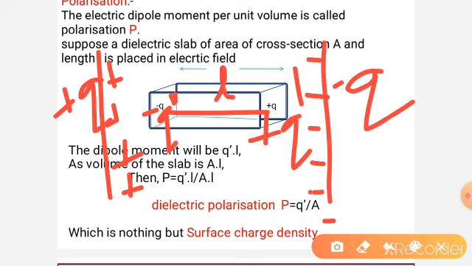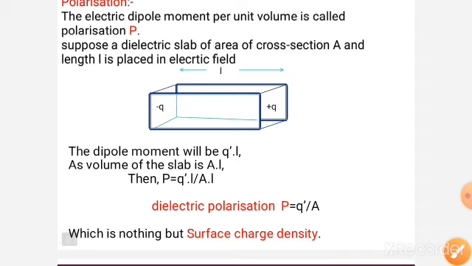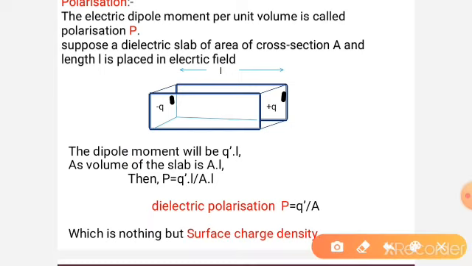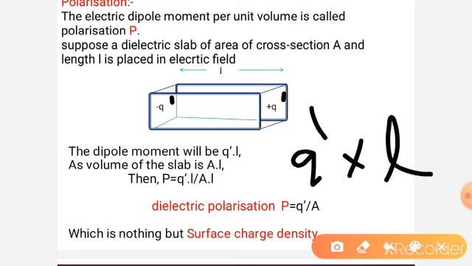Dipole moment is equal to the separation between the two, times the magnitude of the two charges, that is q prime. Minus q prime, plus q prime. So dipole moment mu is equal to q prime into L. This is dipole moment mu.